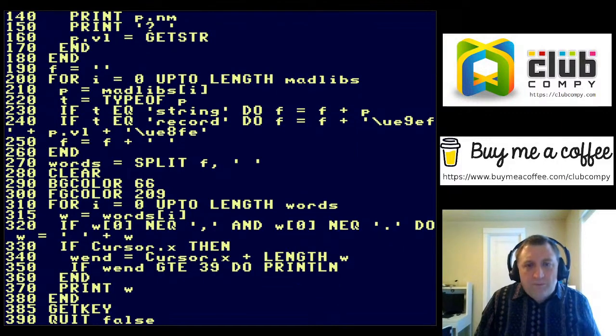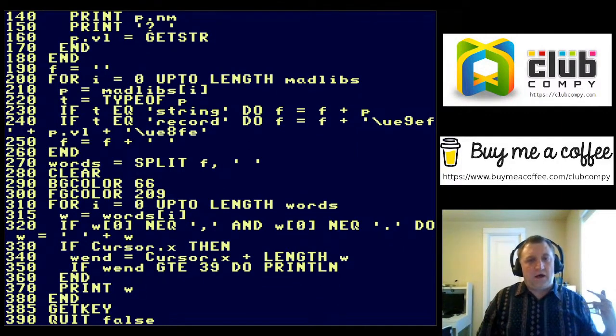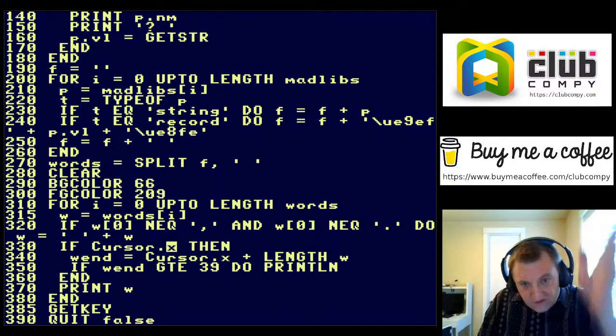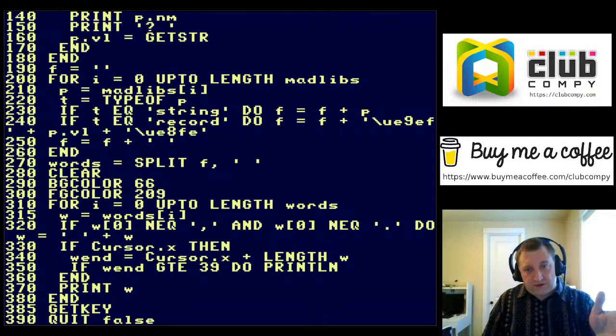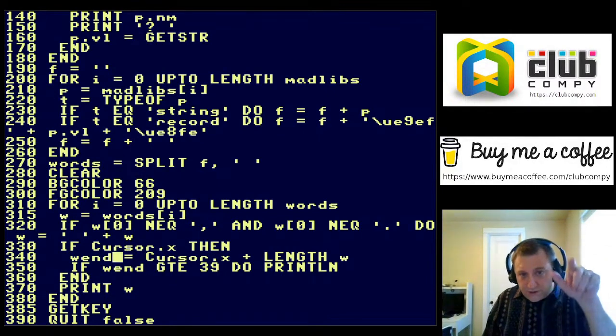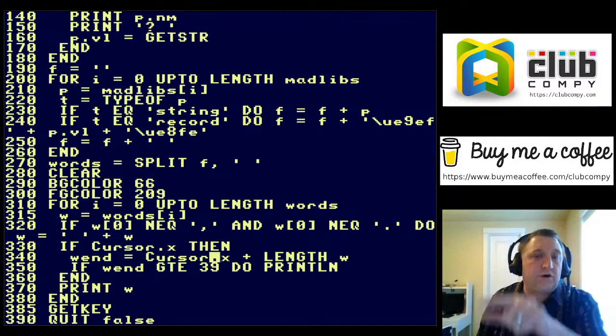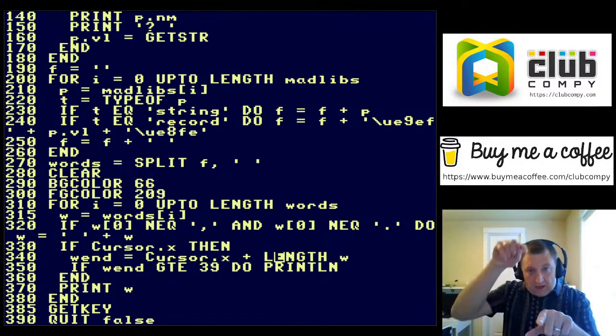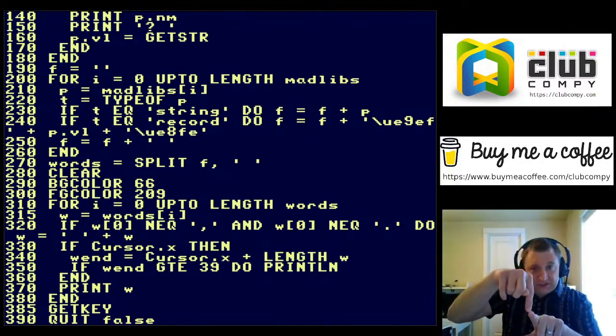And then I say, okay, if my cursor is not at 0, so if it's non-zero, that's what this is saying, if it's basically greater than 0, then I want to figure out where the cursor would be if I added my word on the screen at that position, right?